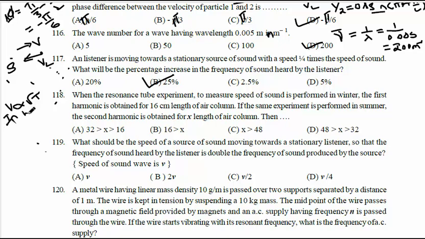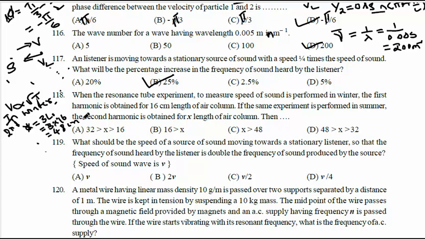In winter, I will calculate for winter. In winter, the second harmonic will be 3L1, which is 3 into 16. I am calculating in winter, I am not going for summer yet. In winter, the first harmonic is 16 centimeter. The second harmonic will be 3 times the initial, means 3L, which is 48 centimeter.